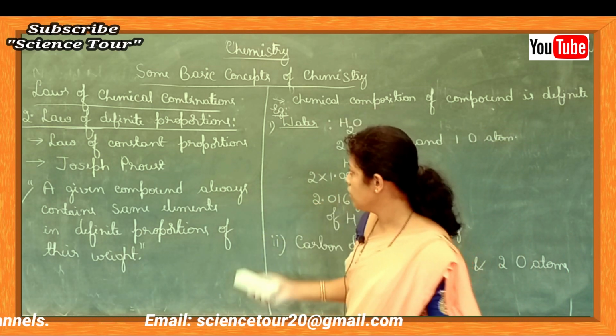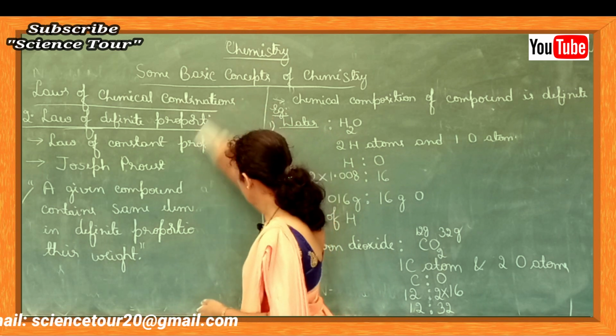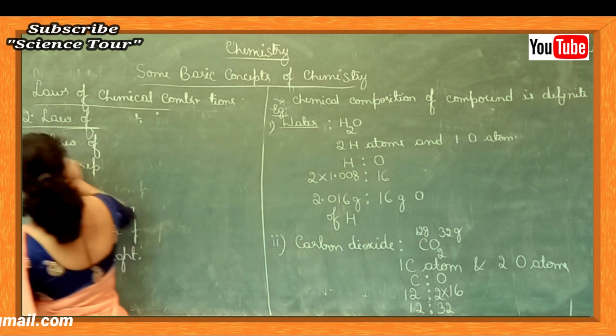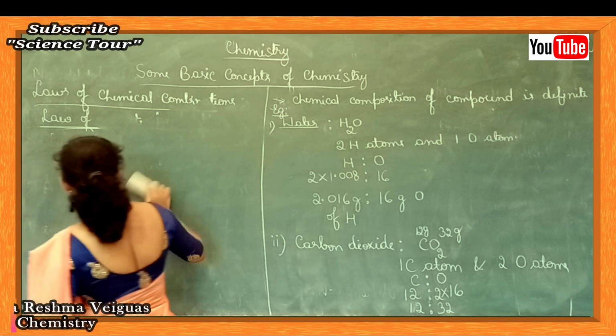Next, let us come to the third law, the law of multiple proportions.